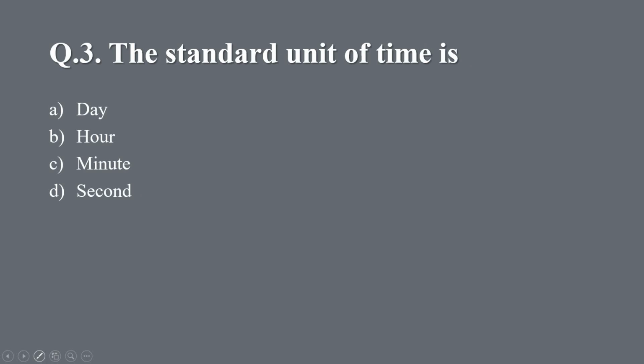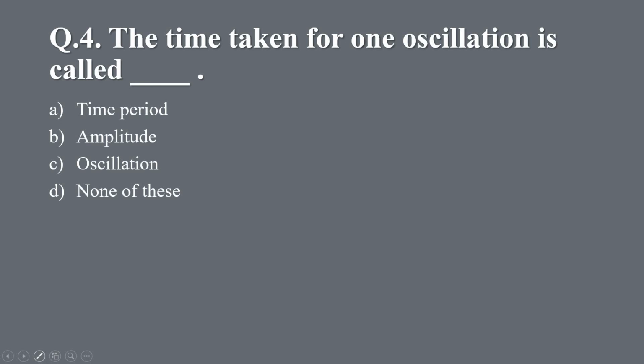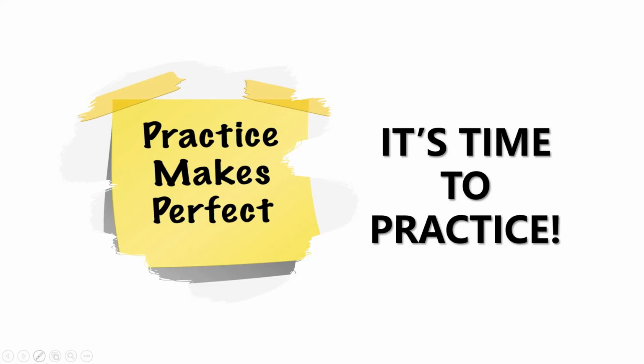Question 3. The standard unit of time is dash. A. Day, B. Hour, C. Minute, D. Second. The right answer is D. Second. Question 4. The time taken for one oscillation is called dash. A. Time period, B. Amplitude, C. Oscillation, D. None of these. The right answer is A. Time period. Practice makes perfect.